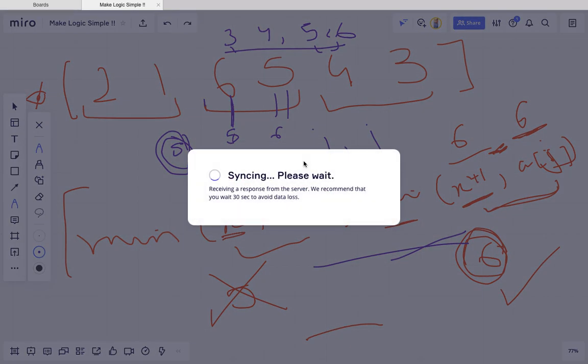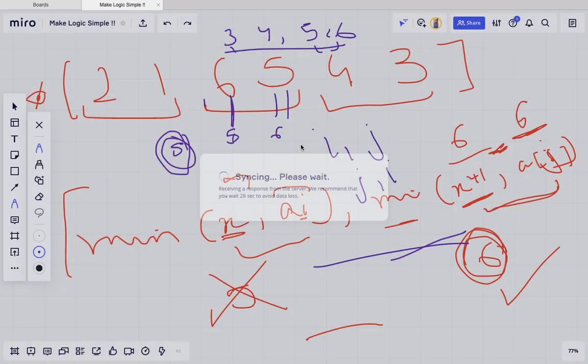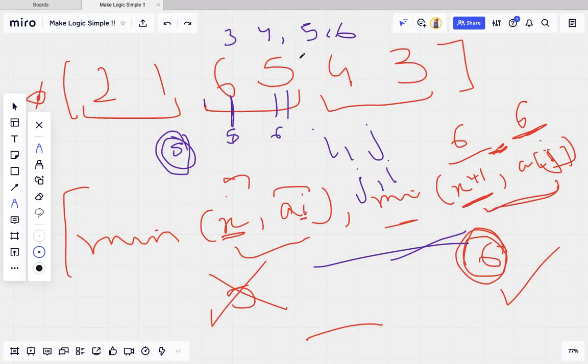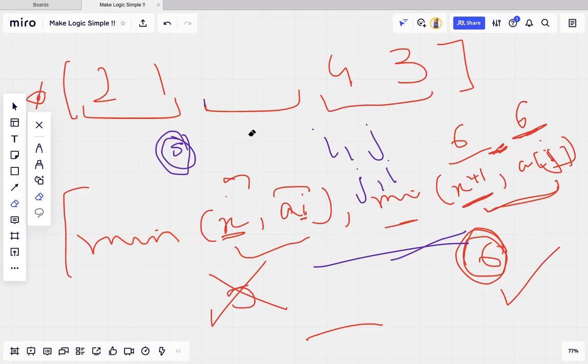Now what will happen when I send 4 3 5 6? Okay, when I send 4 3 5 6, these two numbers will be swapped, right? This will become 5, this will become 6, and this will be the same 5 6. Now if you compare, this is 5, this is 6, the maximum of this is 6, the minimum of this is 5, and the maximum of these are 6.